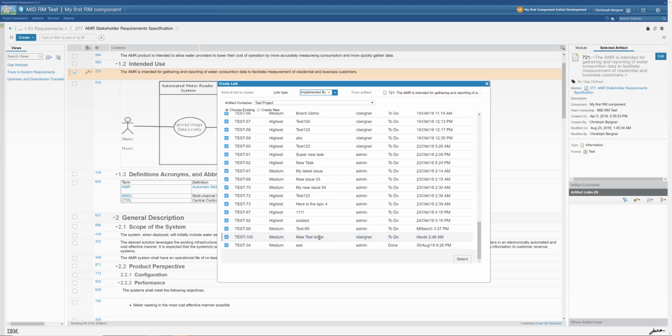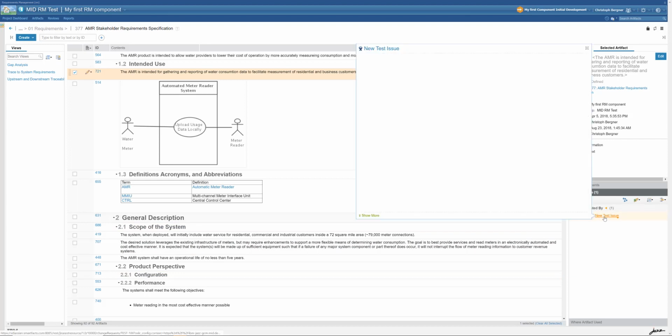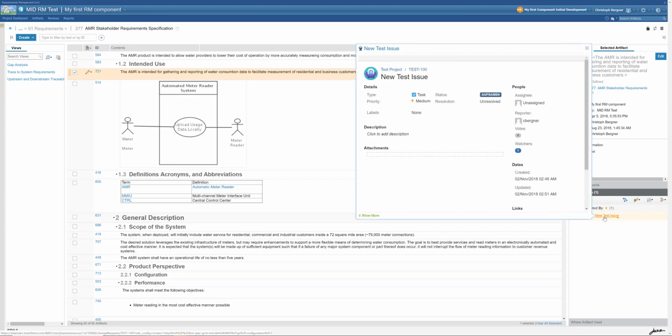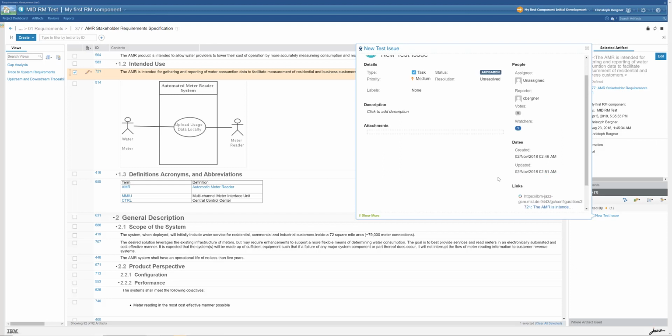This was the one we had just created, and select that. And here is the link to the new test issue. If I do a rich hover here, I get the new test issue with the two links. This was the first one we had built, and this here is the second one we built.